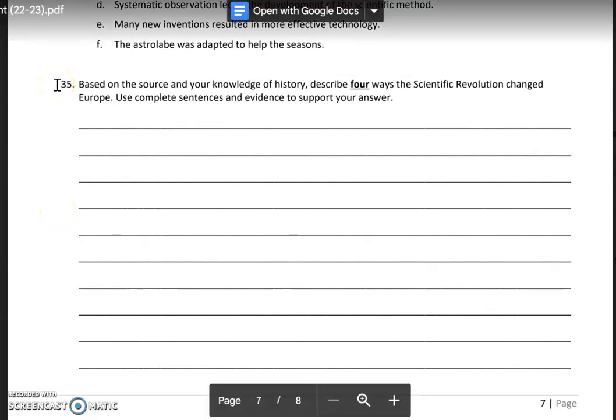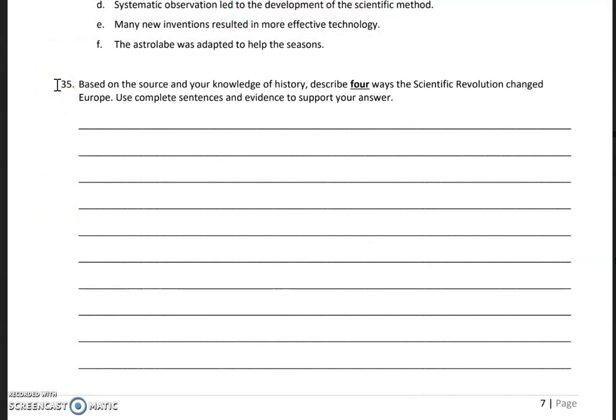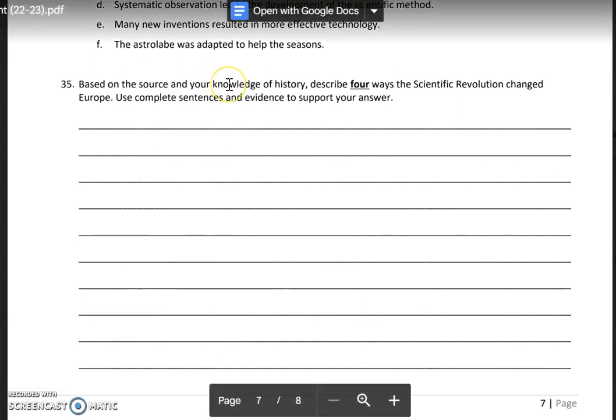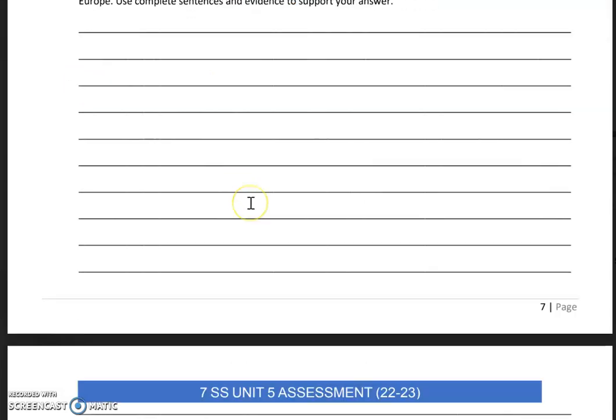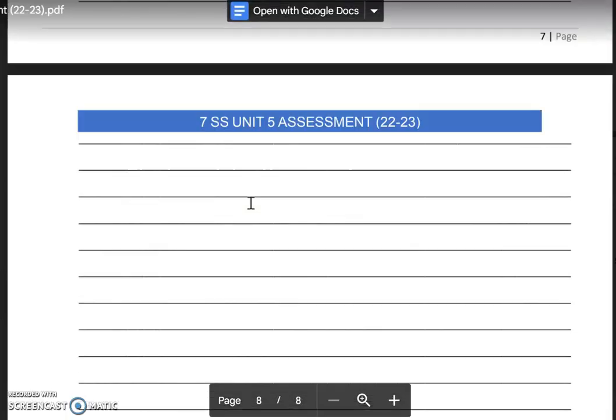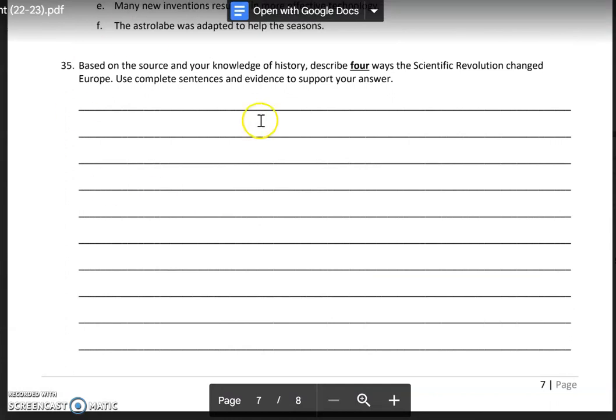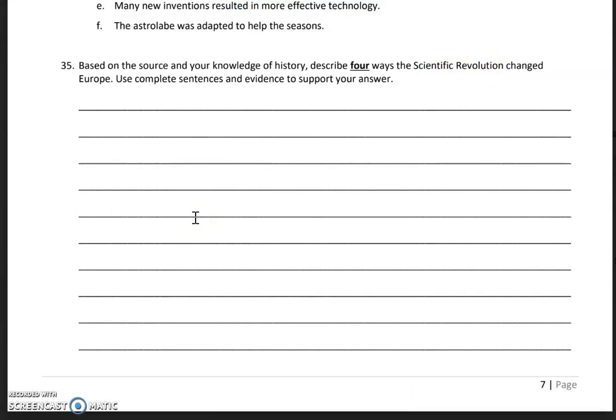Number 35. Based on the source and your knowledge of history, describe 4 ways the scientific revolution changed Europe. Use complete sentences and evidence to support your answer. You have the rest of class to make sure you answer this question. Remember, you need to describe 4 ways that the scientific revolution changed Europe. Take your time, go back and answer your questions, check over your work, and raise your hand if you need help.